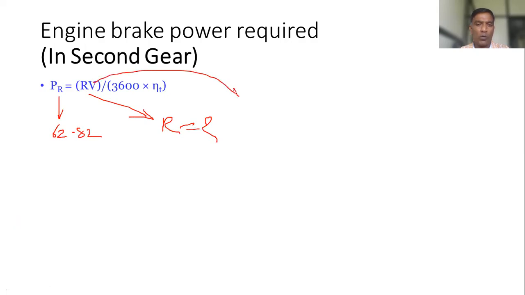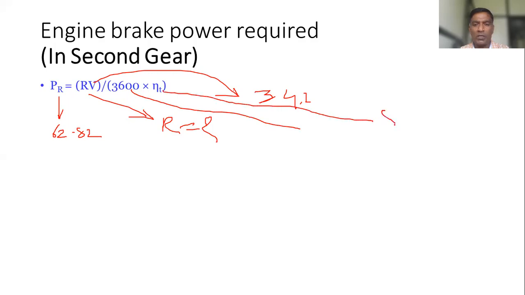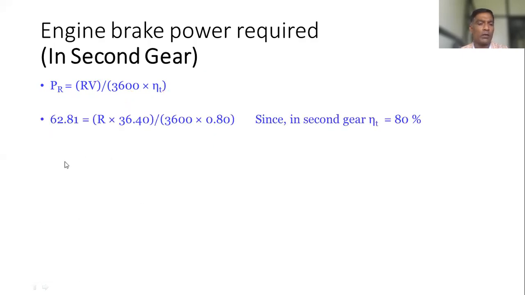This value is 34 point something. Okay. 3600 as it is, and transmission efficiency is 80%. It is given in the statement. Okay. So accordingly, this relation we got, you should write in your notebook. Please write it. This is required to have practice,